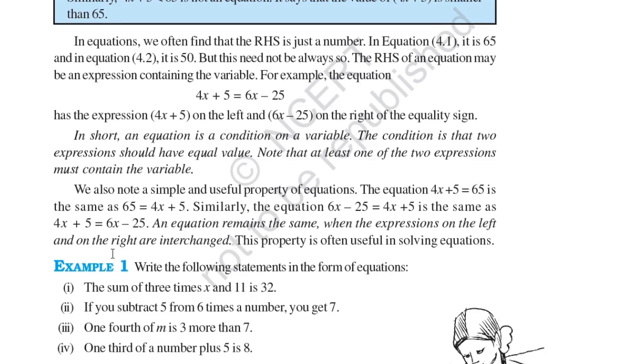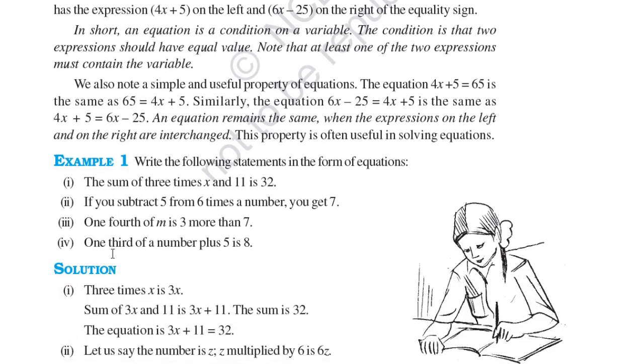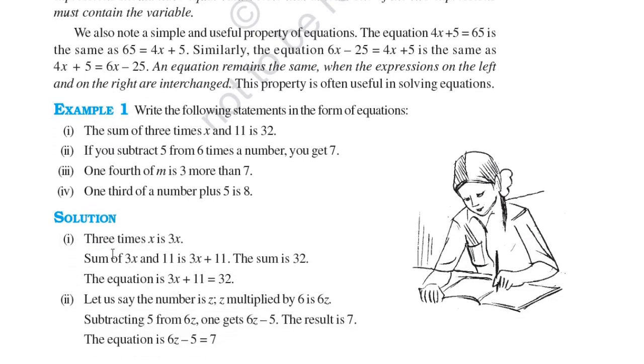Example number 1: write the following statements in the form of an equation. First, the sum of 3 times x and 11 is 32. If you subtract 5 from 6 times a number, you get 7. 1/4 of m is 3 more than 7. 1/3 of a number plus 5 is 8.